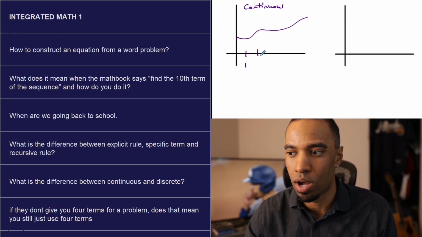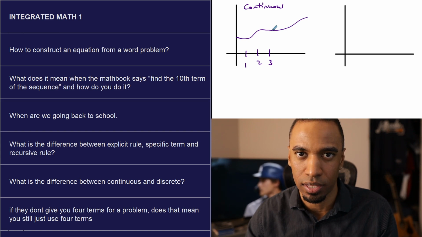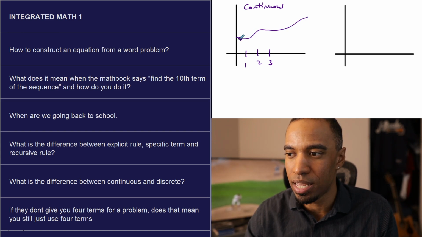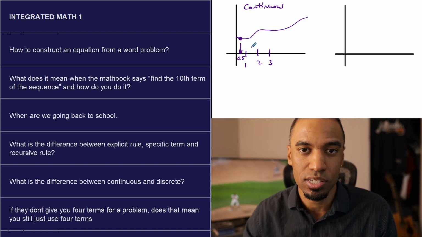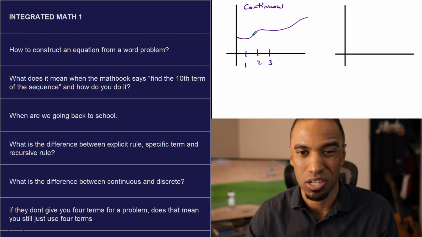So when you're looking at 1, 2, 3, things like that, this can't be a model for tickets and profit or anything like that. This would be a weird model for profit, but this can't be a model for tickets because this point exists on your continuous curve, which is 0.5, and you can't sell half a ticket. So continuous is only used in certain situations such as time.